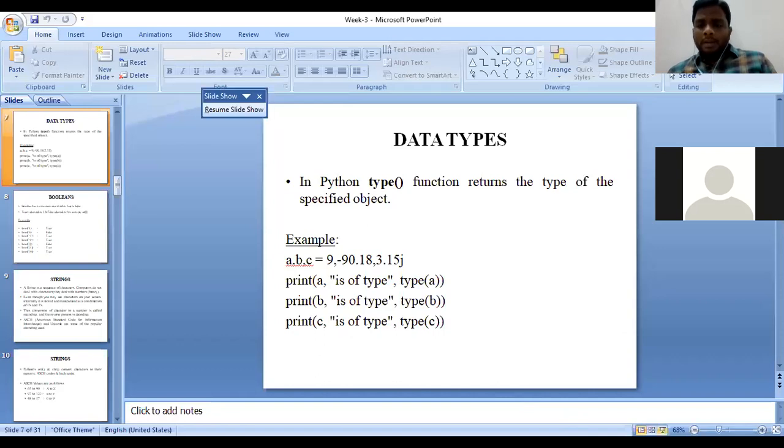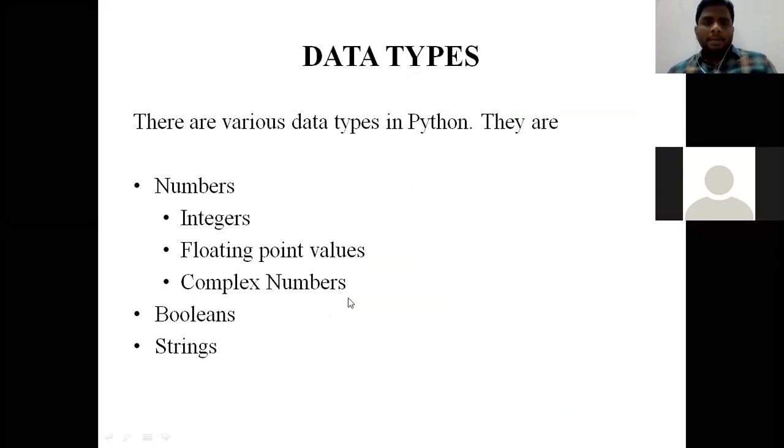Okay, these are the data types. Floating point values can be positive or negative, with a decimal point being allowed. Complex numbers will be in the form of a plus b j, where the alphabet j can be either in uppercase or in lowercase. Booleans give either true or false.